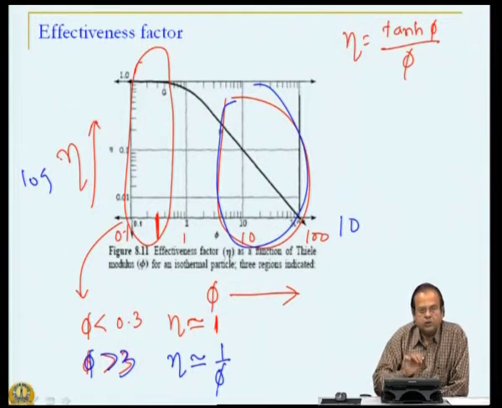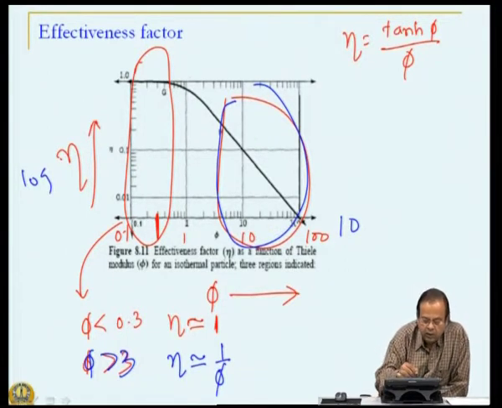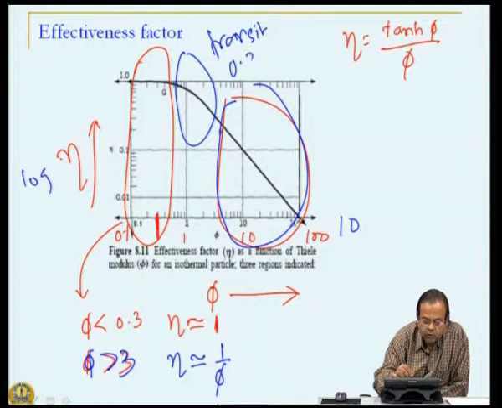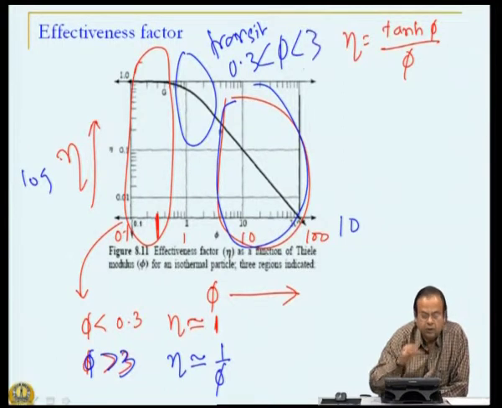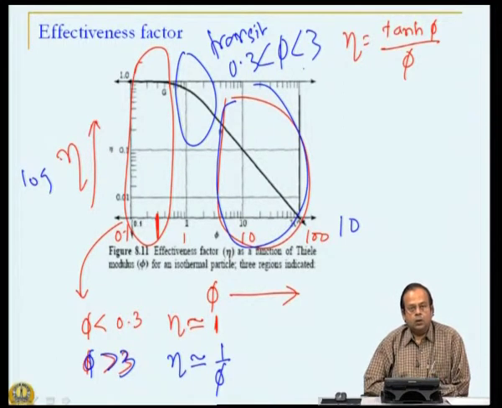This is all mathematical, and in between is the transition region, 0.3 less than phi less than 3. These are numerical values, but what does it physically mean?